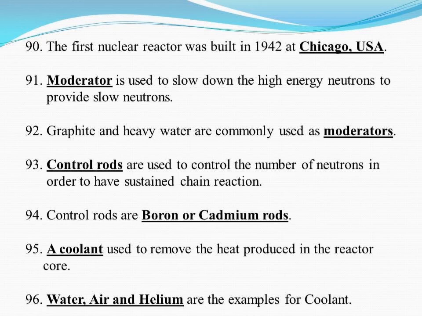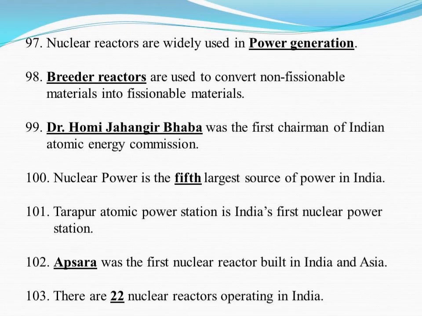A coolant is used to remove the heat produced in the reactor core. Water, air, and helium are commonly used as coolant. Nuclear reactors are widely used in power generation. Breeder reactors are used to convert non-fissionable materials into fissionable materials.